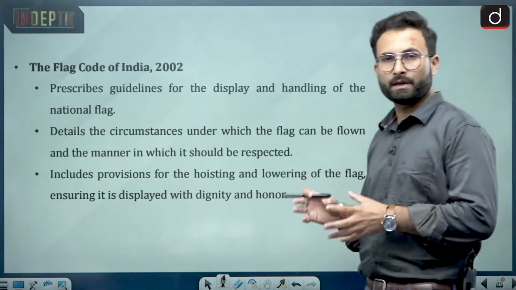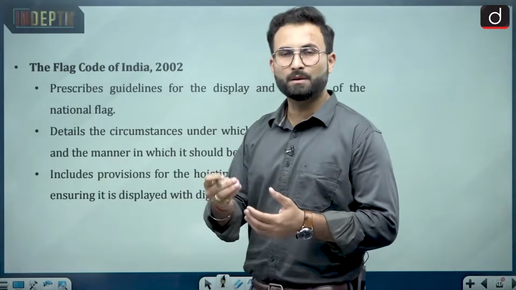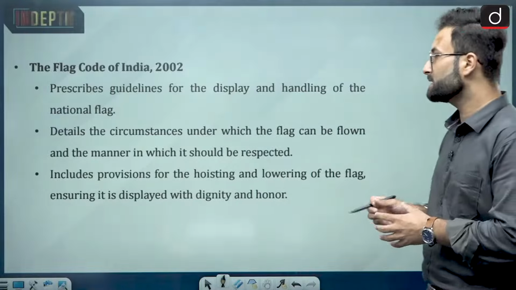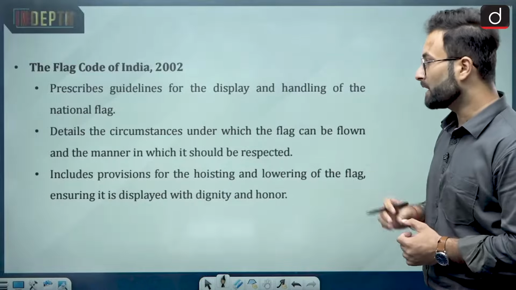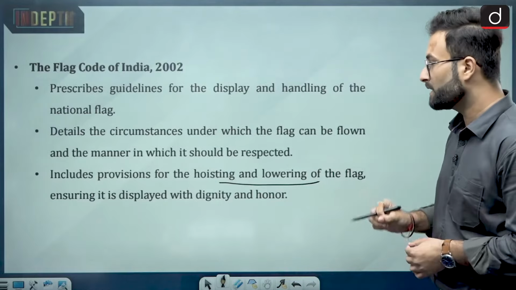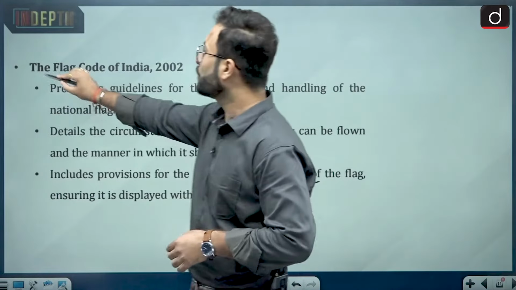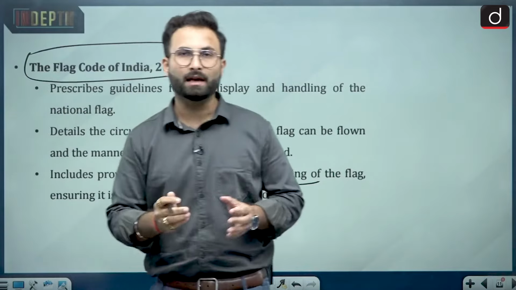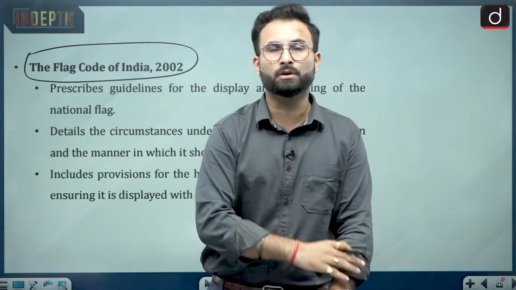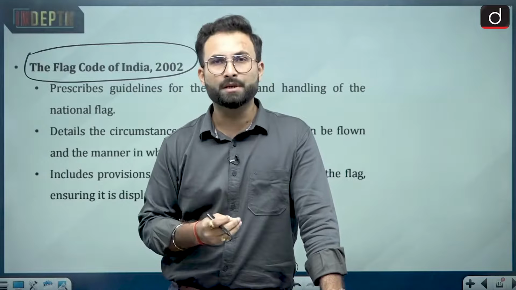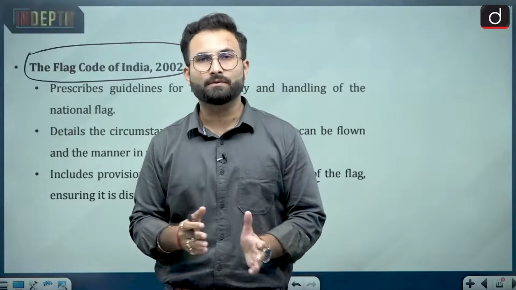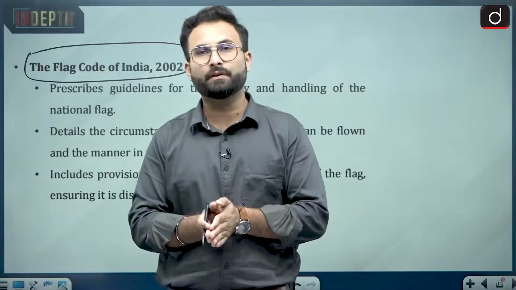Then we have the Flag Code of India, 2002. There were certain changes which have been made from time to time. This prescribes guidelines for the display and handling of the national flag, details the circumstances under which the flag can be flown and the manner in which it should be respected, and includes provisions for hoisting and lowering of the flag, ensuring it is displayed with dignity and honor. So basically this Flag Code of India tells you how to display a flag on various occasions. Other than that, when we are talking about hoisting of the flag, on Independence Day the Prime Minister does it, and on Republic Day the President does it. So this is about the national flag, how it should be used, what the history was, and what significance is attached to it.